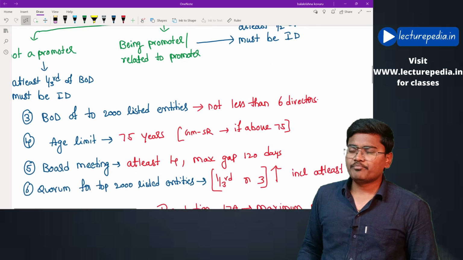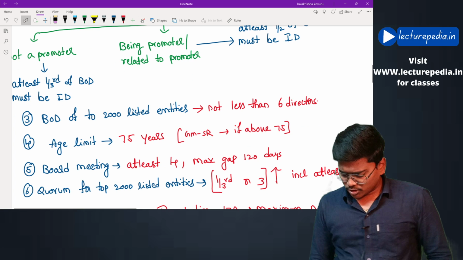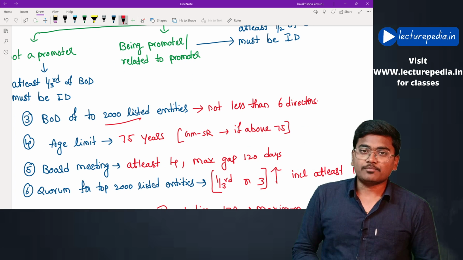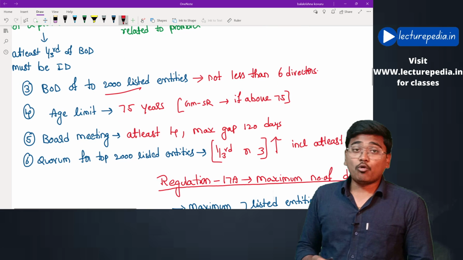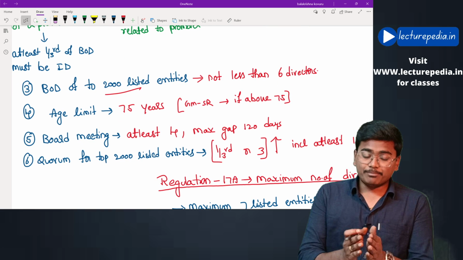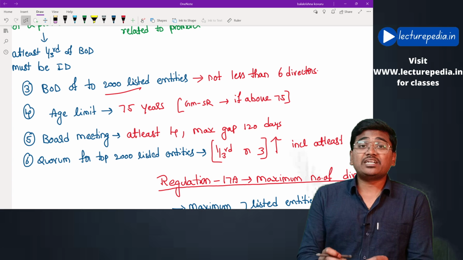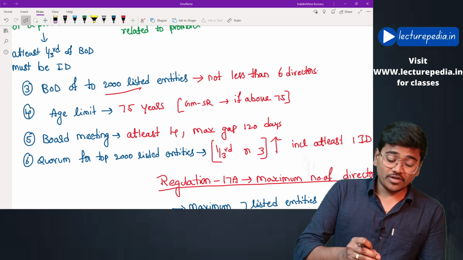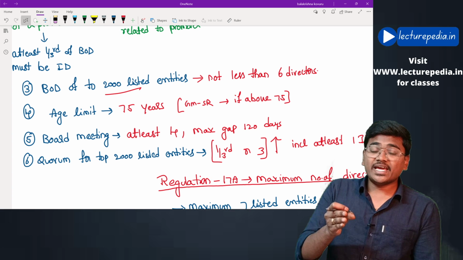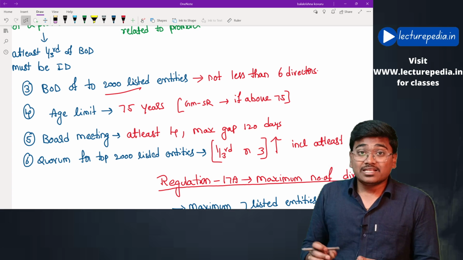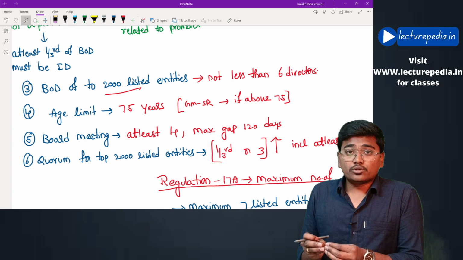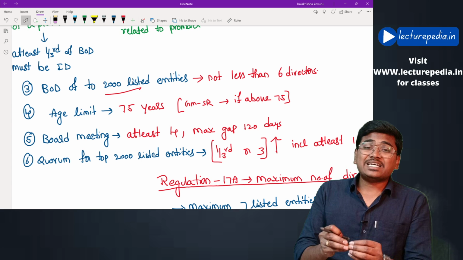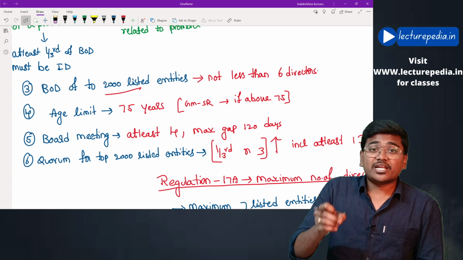Next requirement, the board of directors of the top 2000 listed entities must have at least 6 directors on their board. Okay, what would be the age limit? The maximum age limit is 75 years. A director can be appointed to the board of directors of a listed entity up to the age of 75 years. This is not only for executive directors; for both executive and non-executive directors the maximum age is 75 as per LODR regulations.